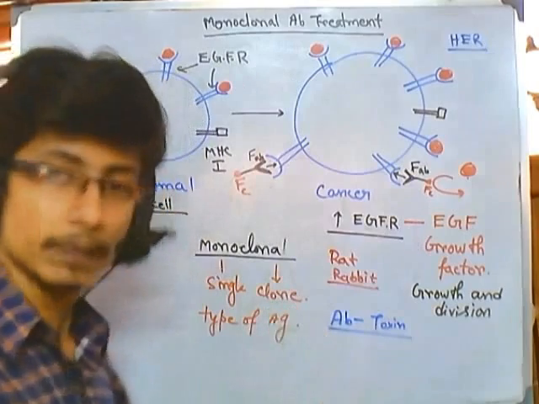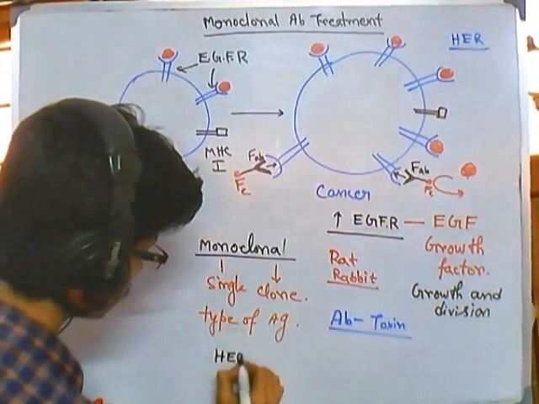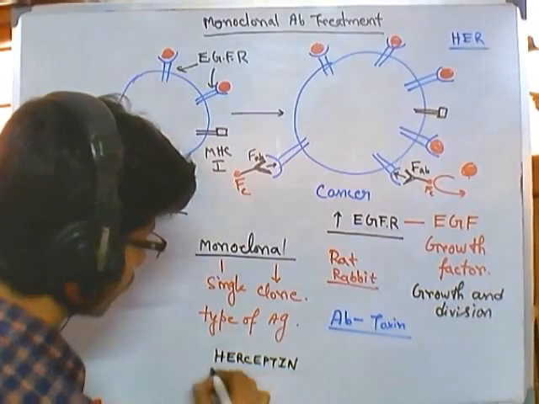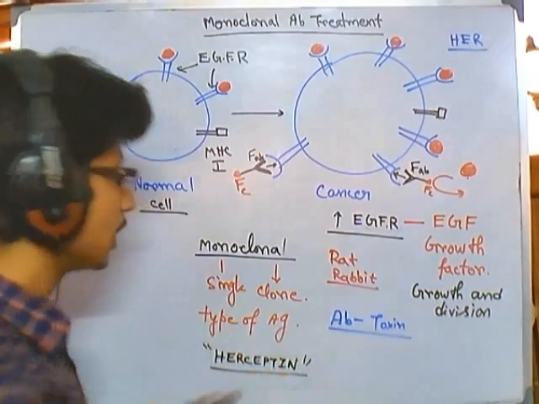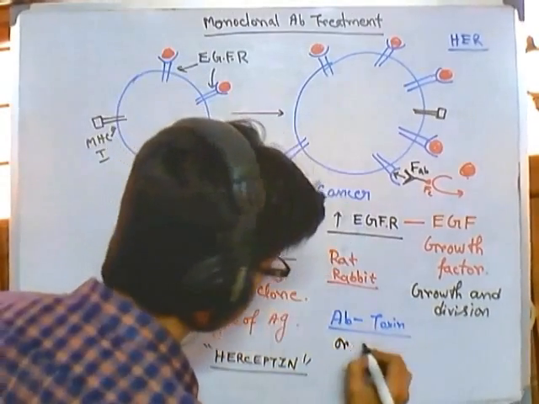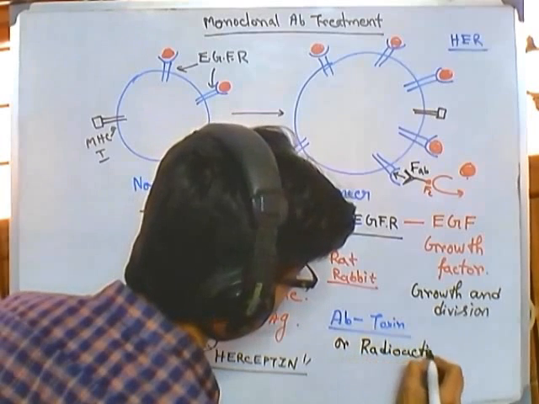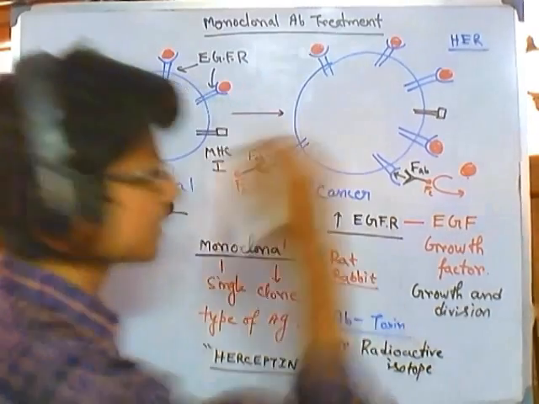The antibody developed against this type of cancer is called Herceptin. So Herceptin can be utilized as a monoclonal antibody tagged with toxin or tagged with radioactive isotope to finally go against our cancerous cells.